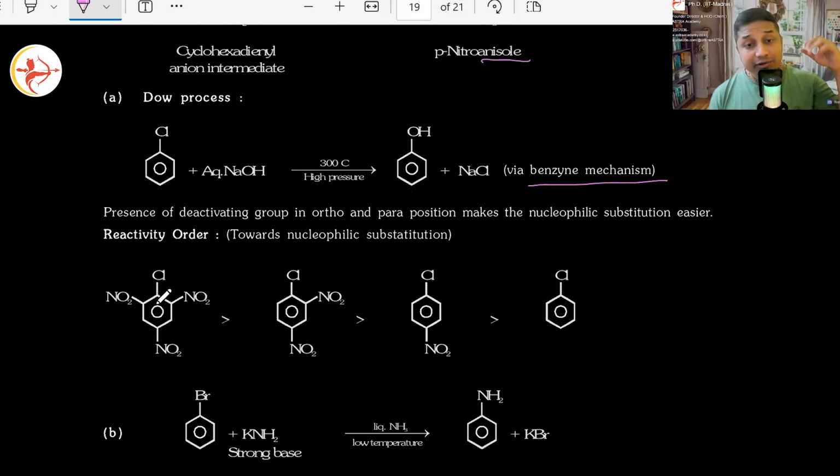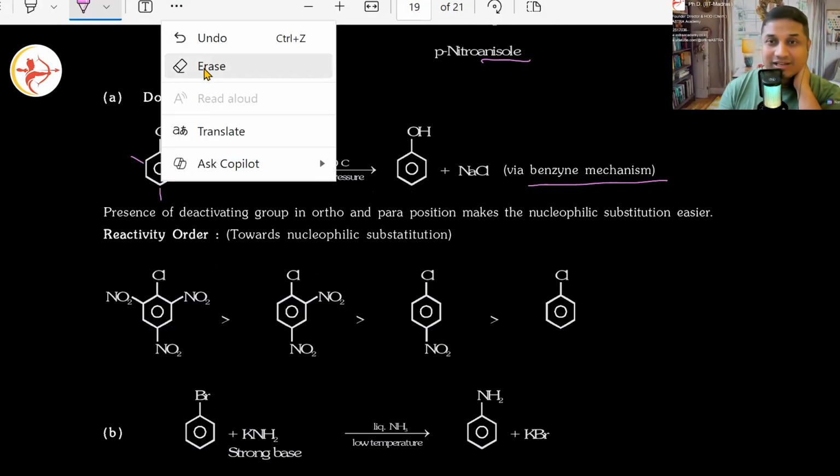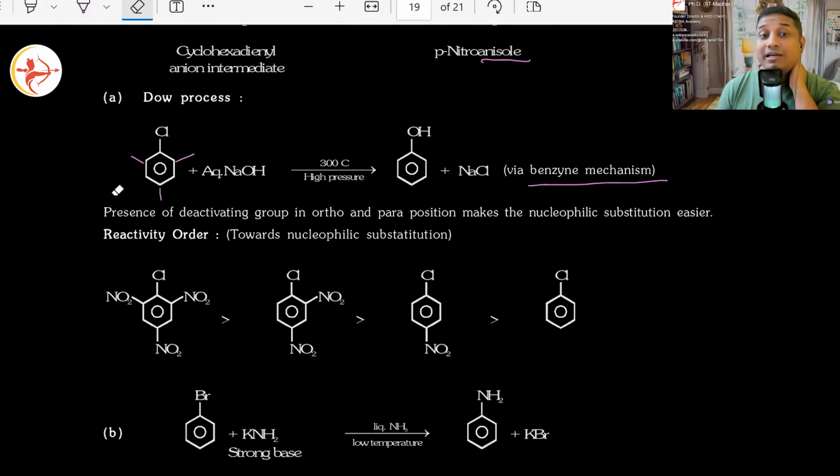Then the presence of a deactivating group. If you put any deactivating group at the ortho position or at the para position, that will make the nucleophilic substitution even easier. If chlorobenzene itself is reacting, maybe if you put a nitro group here or a nitro group here, that becomes all the more reactive. That we have already discussed. Yes or no? Correct. Provided you put a deactivating group. If you put an activating group, what will happen to the reactivity? It will decrease. Yes or no?